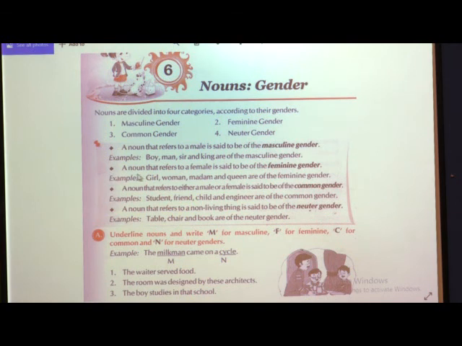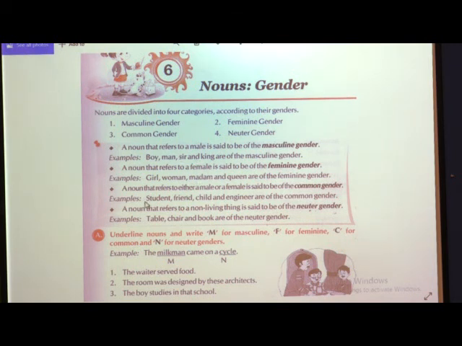Second, a noun that refers to a female. When we are talking about a female person or a female animal, then it is said to be of the feminine gender. For example, boy is a male gender, girl is a female gender; man is male, woman is female; sir, madam, king and queen. These are the masculine and feminine genders.